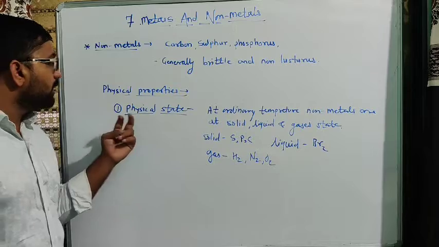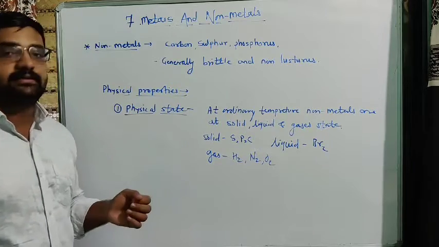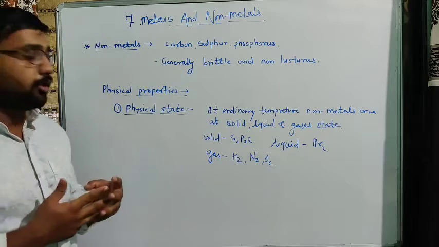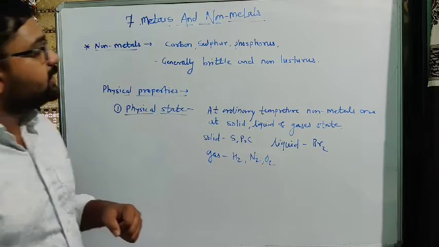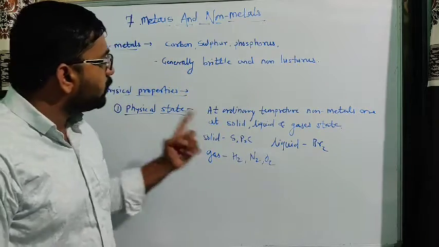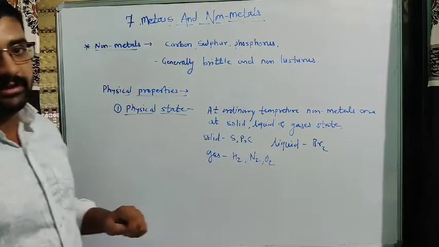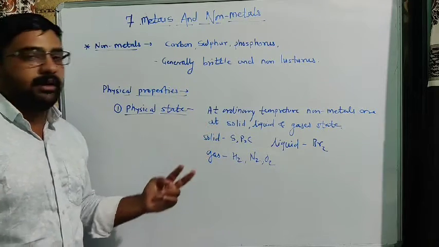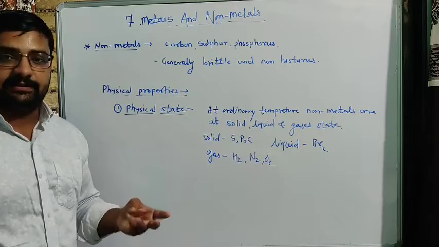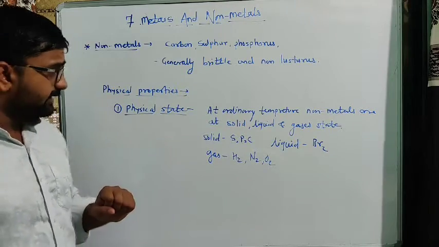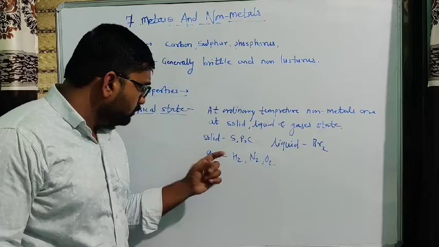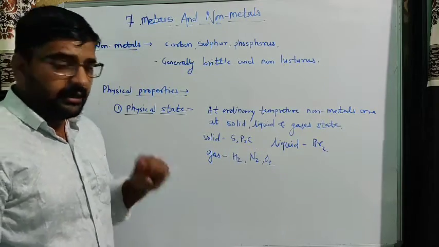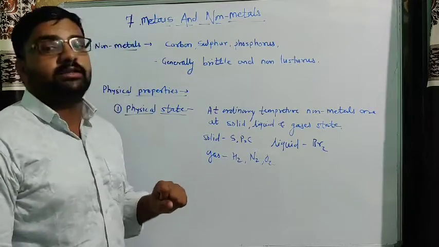Now first, the physical state. At ordinary room temperature, what is the physical state of non-metals? At ordinary temperature, non-metals are found in solid, liquid and gaseous states. Generally we find non-metals in all three states: solid, liquid as well as gas. For example, sulfur, phosphorus, carbon are non-metal elements which we find in the solid state.